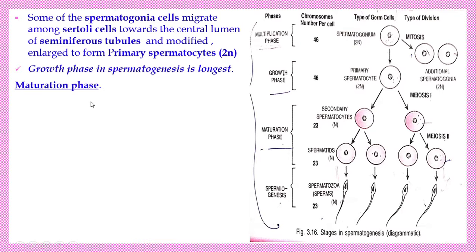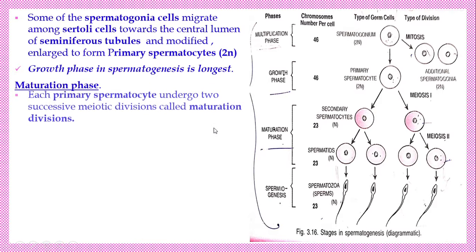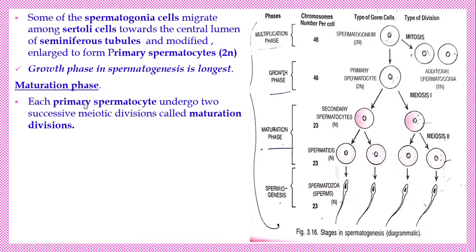Which cell can enter into the maturation phase? See the figure. The primary spermatocyte. The primary spermatocyte undergoes meiosis division 1 to produce two equal sized cells, underline the words two equal sized cells, which are called the secondary spermatocytes.